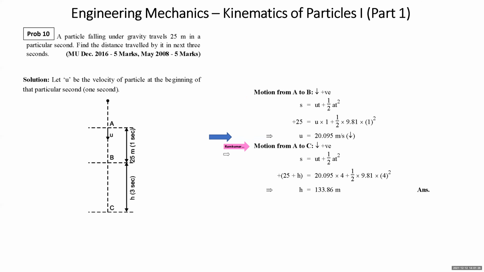What is the advantage in that? You don't need to find the velocity at B. You don't need to find the velocity when you take the motion from A to C directly. Acceleration is constant. Initial velocity you already know. Time period is known to you. 1 plus 3, that is 4 seconds.